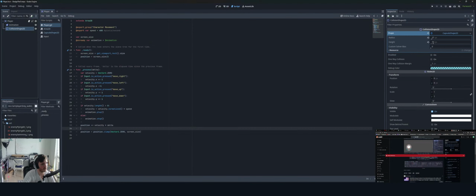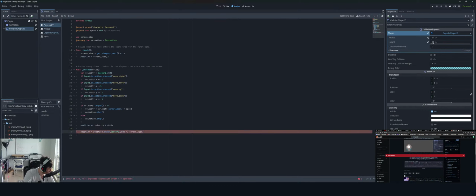Let's see if that works. Plus collision shape 2D dot shape dot radius. Okay.